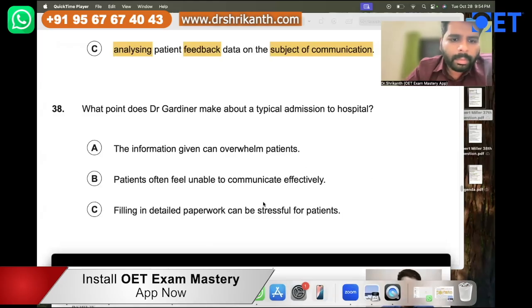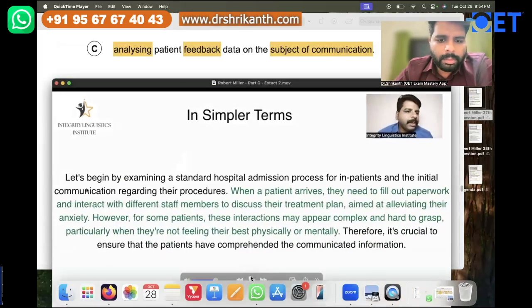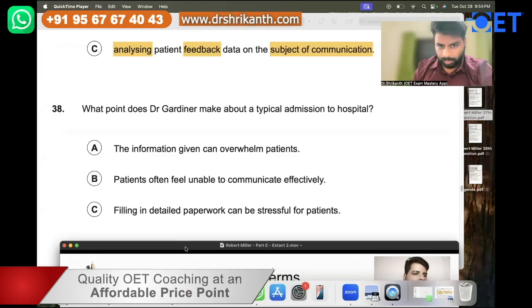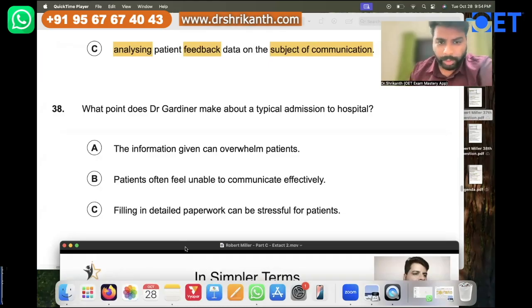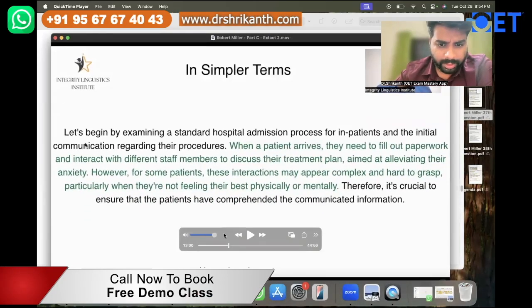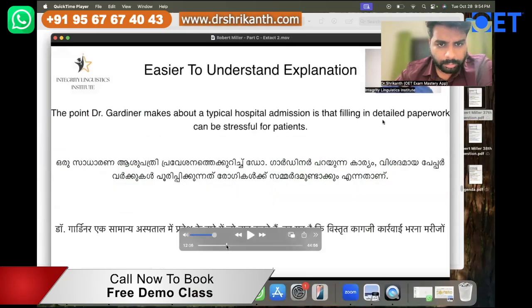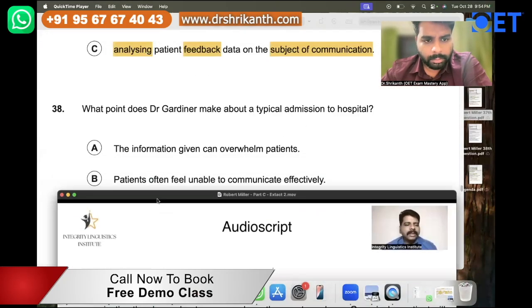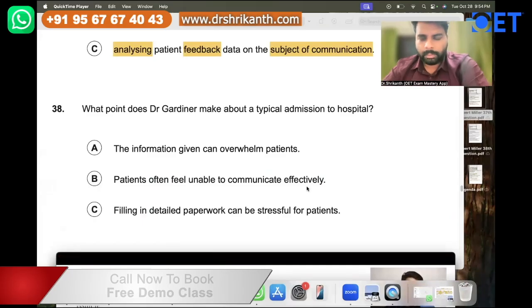All right. So, in simpler terms, what's the answer? Is it answer option A, B, or C? Do I need to repeat it once again? Okay, I'll do it once again. Now let's hear the audio script.